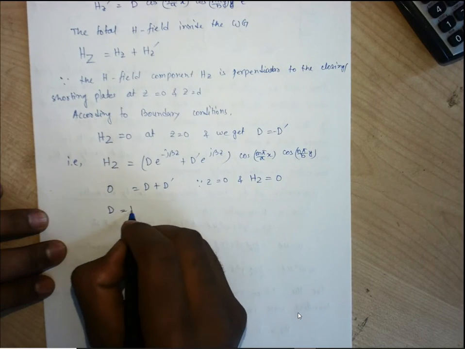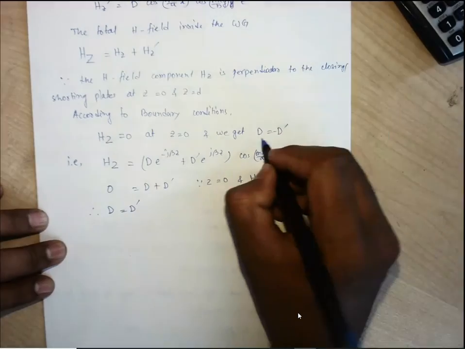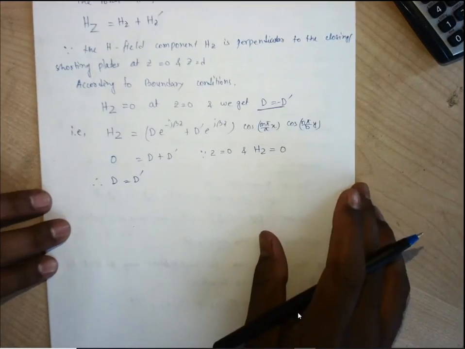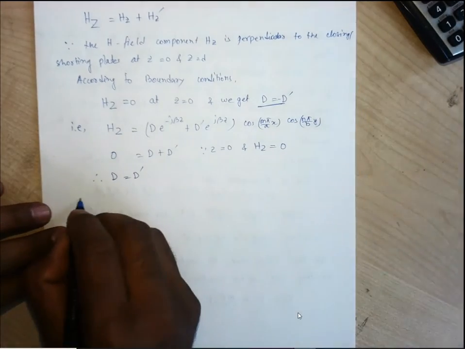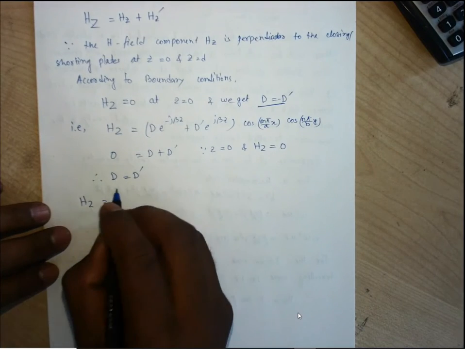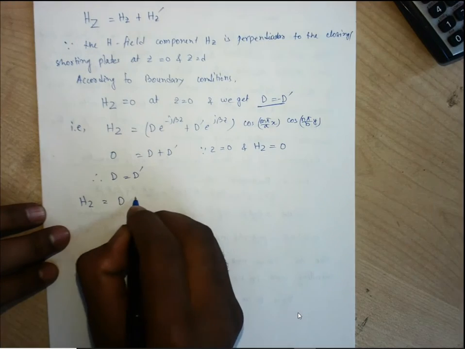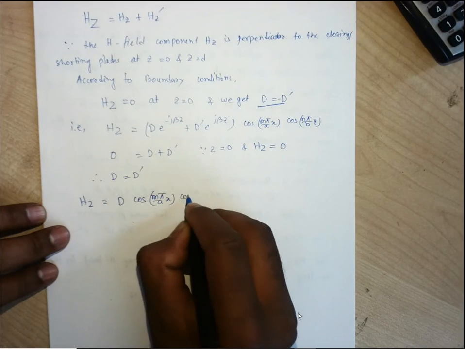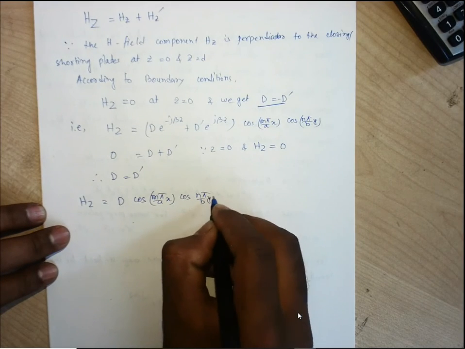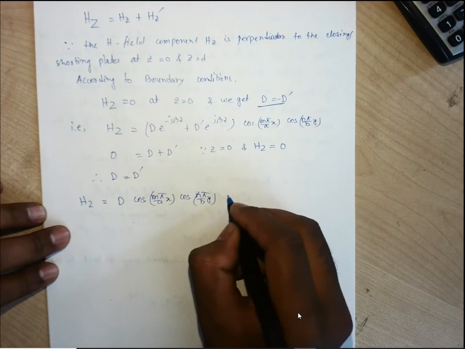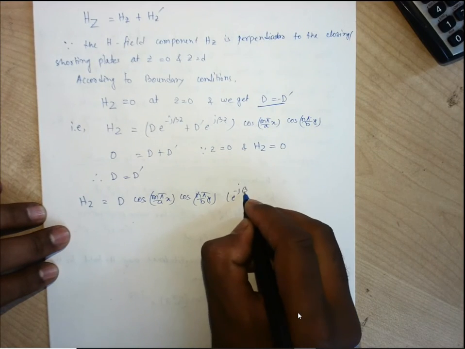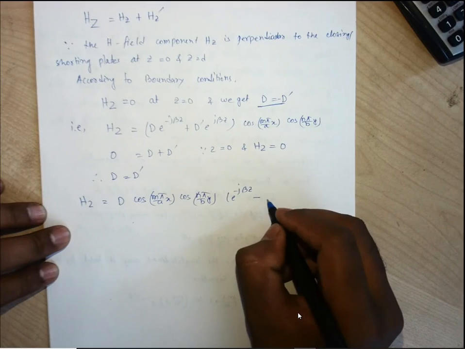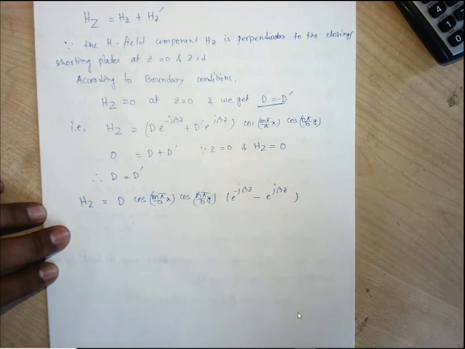So D is coming out as, therefore D is equal to D prime, whatever we got. I am just writing that directly. So this Hz will be D cos m pi by a x, cos n pi by b y, into e to the power minus j beta z minus e to the power j beta z.